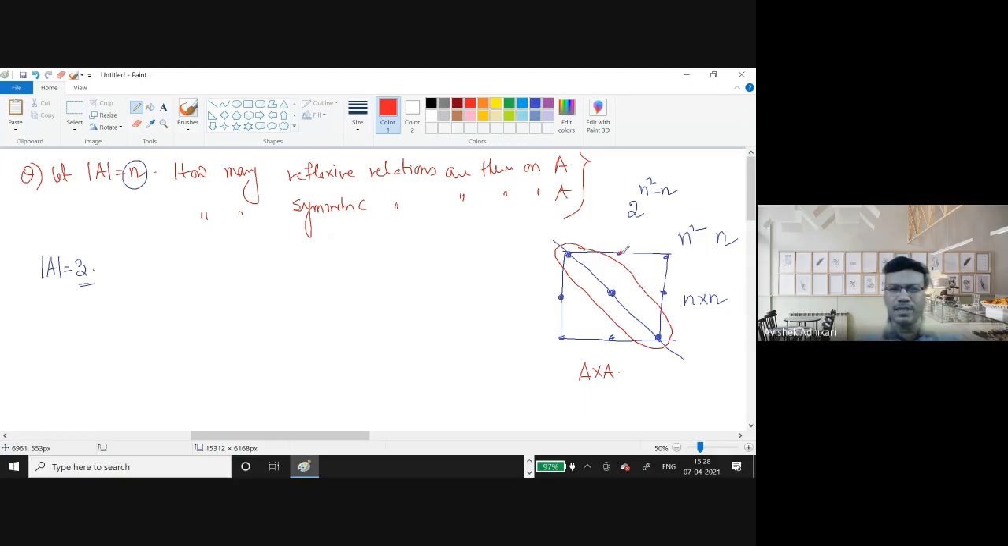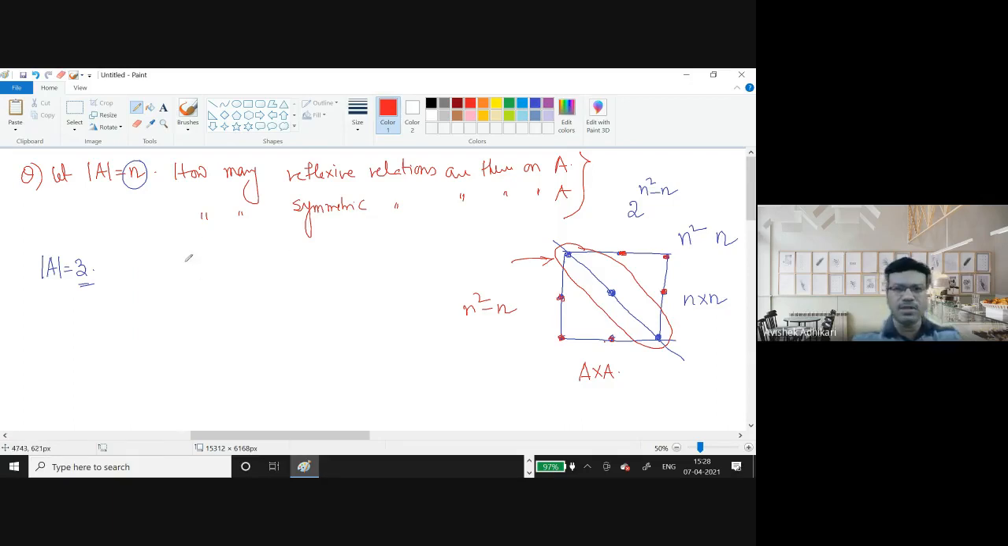So how many other elements are there? There are altogether n square many elements in the whole matrix, out of which n many elements are on the diagonal. So now the rest are elements which are not on the diagonal. And if you consider any subset of these elements, and make a union of it with the diagonal, then suddenly that will be a reflexive relation.